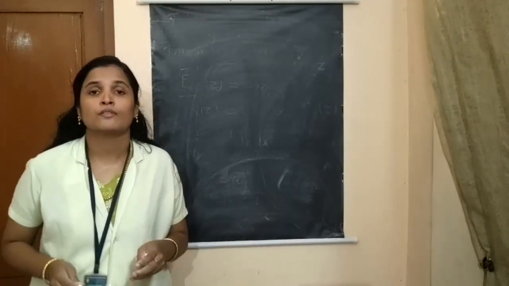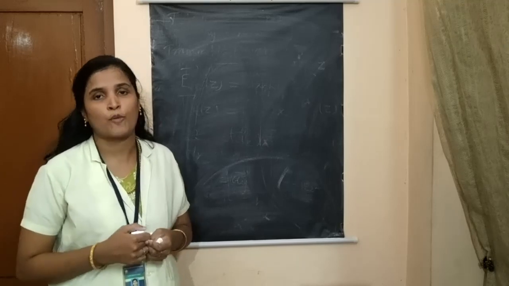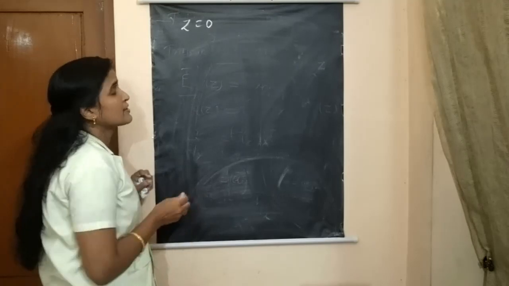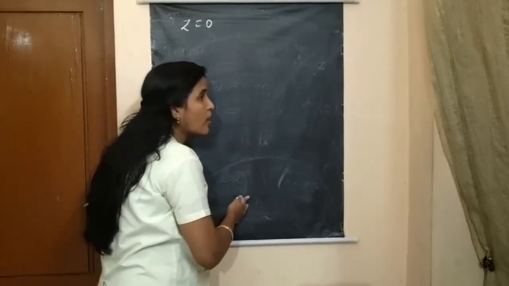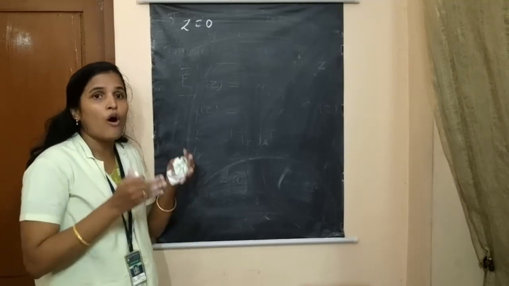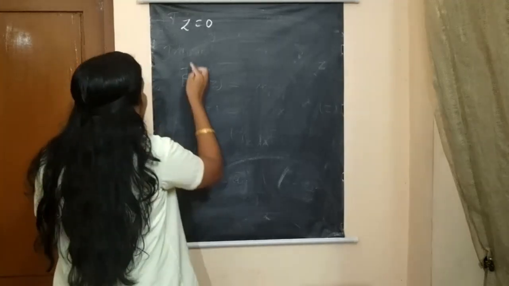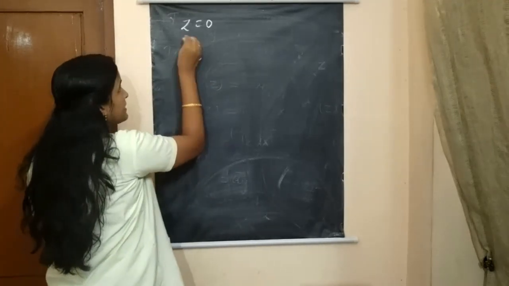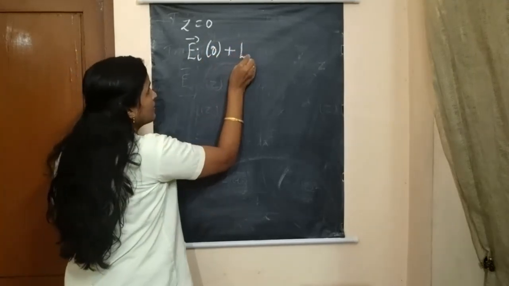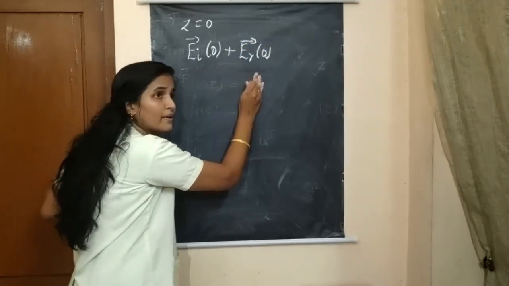So now let us apply the boundary conditions of these components. Okay, so the boundary condition is at z is equal to 0 in that diagram. So at the boundary, what will happen? Actually at the boundary, all the tangential components will be continuous. So we can write like this: the incident component at 0 plus the reflected component at 0. These two components are in medium 1.